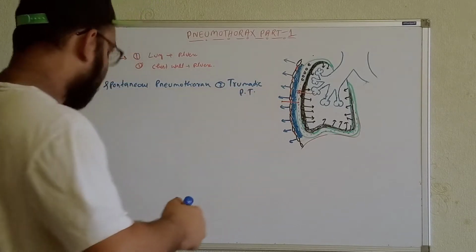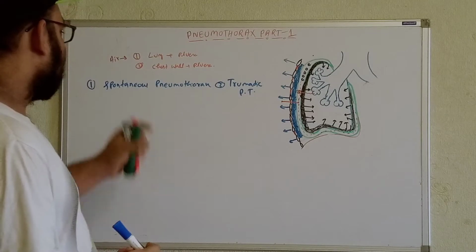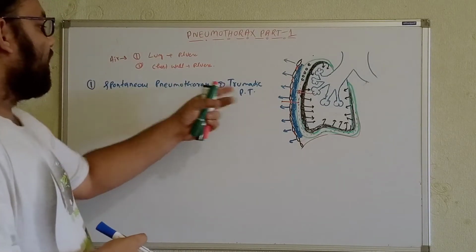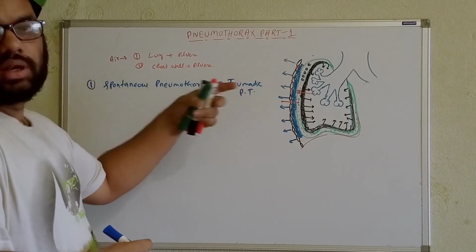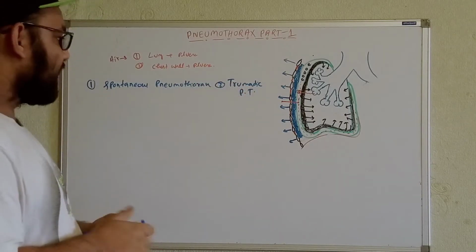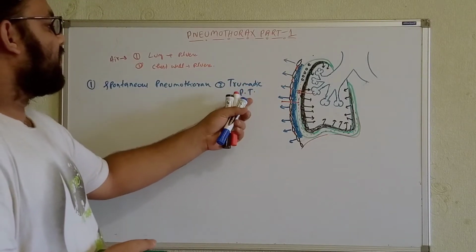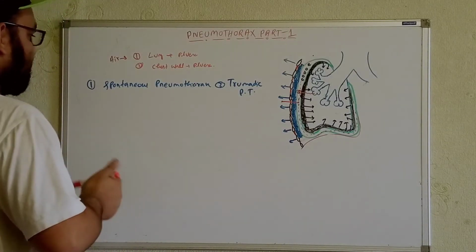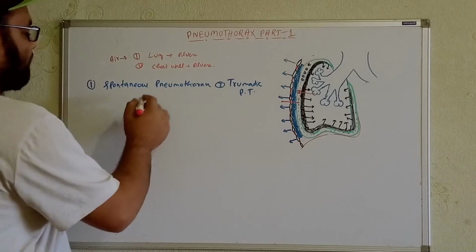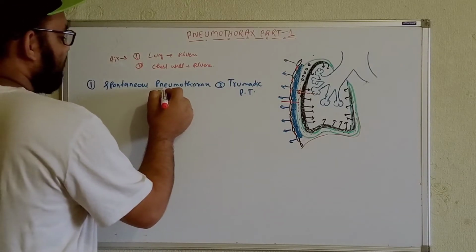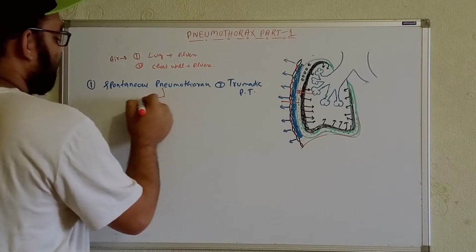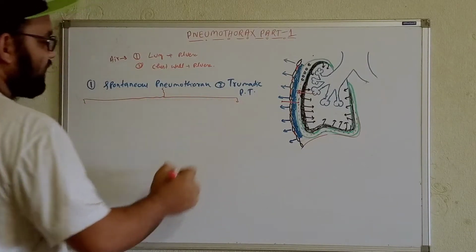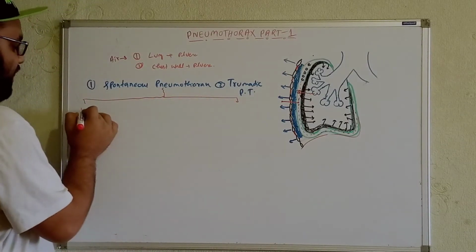So first, in these cases, the spontaneous pneumothorax will be without trauma. And traumatic pneumothorax is totally dependent on the trauma. So if we get the trauma, definitely we can get the development of traumatic pneumothorax. Now, spontaneous pneumothorax I have already said. Now the spontaneous pneumothorax can be divided further into two types: primary spontaneous pneumothorax and secondary spontaneous pneumothorax.